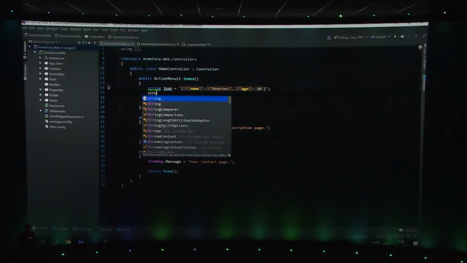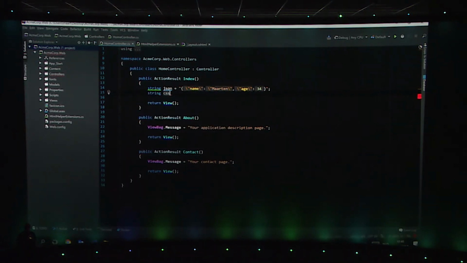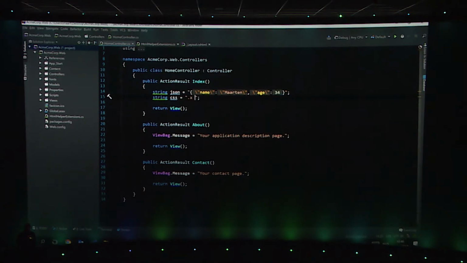We can do the same thing with CSS, for example. If we have some CSS and we want to add, for example, a class named X, and we want to give it a color named red, again, we get no highlighting, we get no error checking. So if I would say color is RD, then still my code will compile, but probably I have an issue in my actual application.